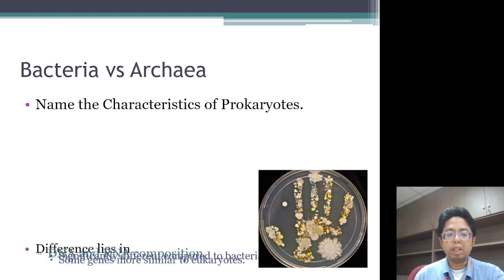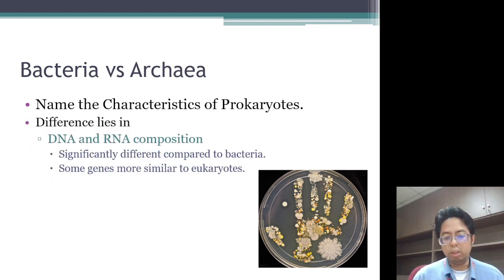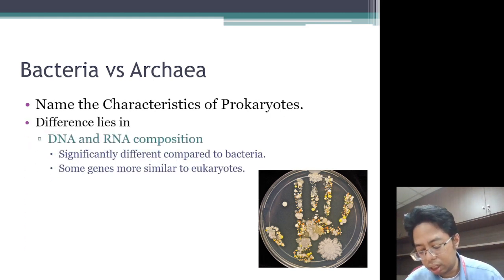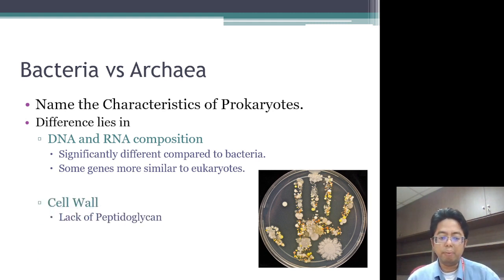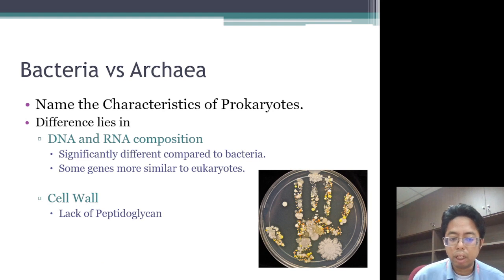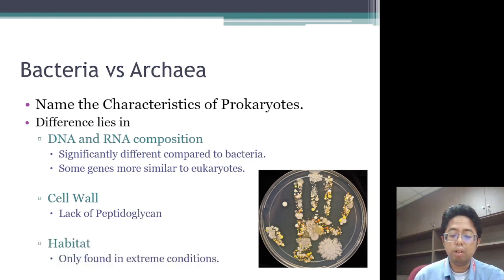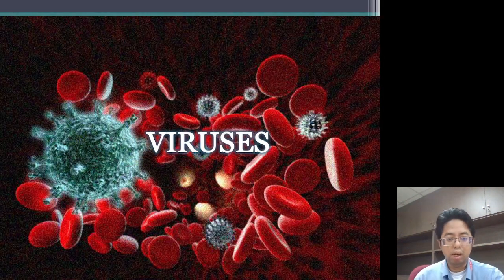So, bacteria versus archaea. Prokaryotes do not have any nucleus. Bacteria and archaea both don't have a nucleus, but they are a little bit different. For example, their DNA and RNA are different. Their genes are much more similar to eukaryotes. In the cell wall, they lack bacterial peptidoglycan. And for habitat, archaea are only found in extreme conditions.